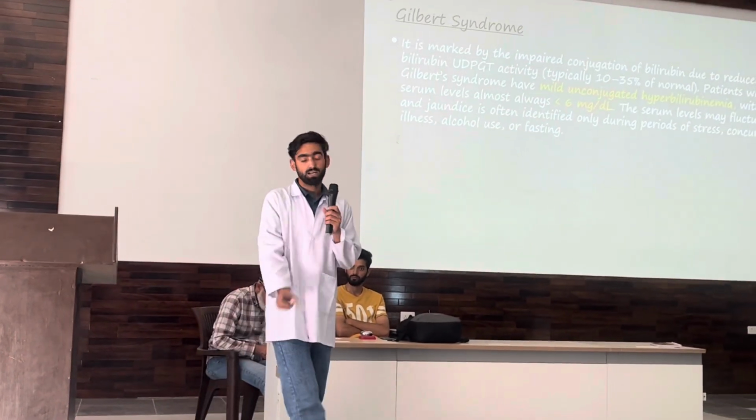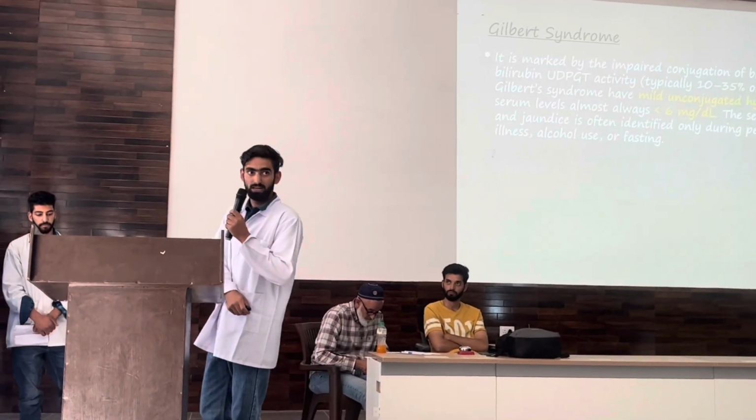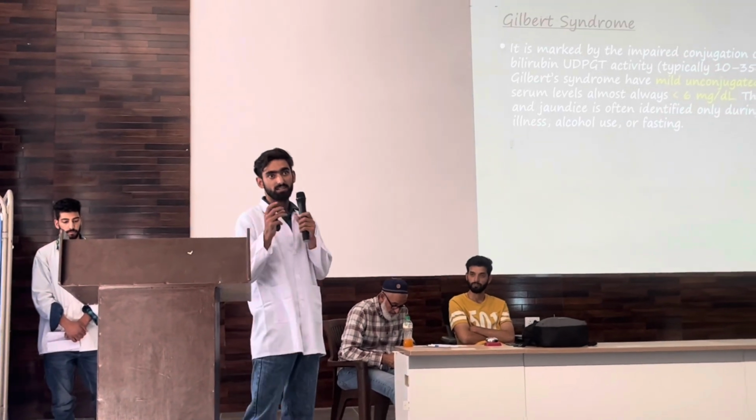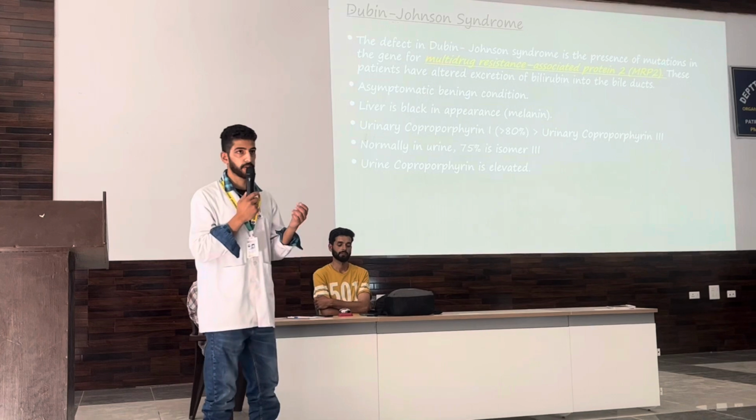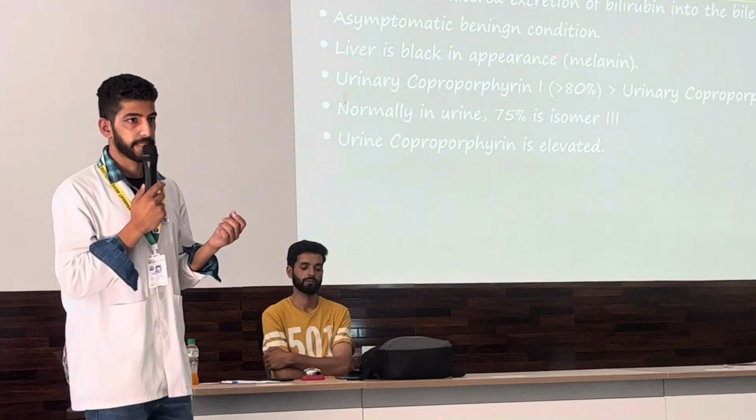Actually, we know that unconjugated bilirubin present in the blood is taken up by hepatocytes and converted into the conjugated bilirubin with the help of the UDP glucuronide transferase. It can go up to 25 milligrams per deciliter.